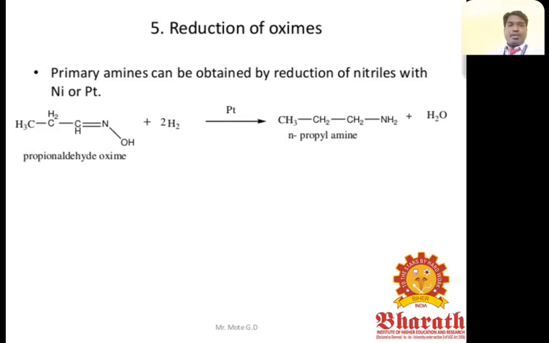Primary amines can be obtained by reduction of oximes with nickel or platinum catalyst. For example, propanaldehyde oxime, hydrogenation with the help of platinum catalyst. You can get n-propylamine and water.